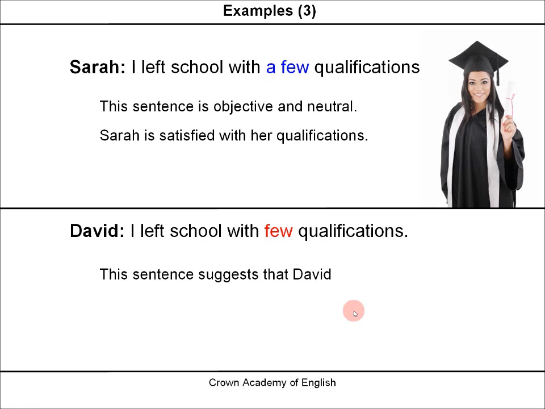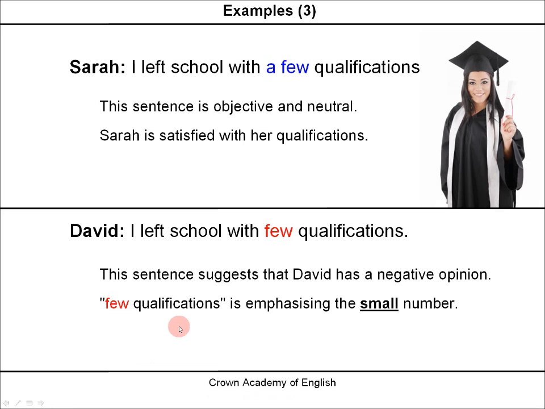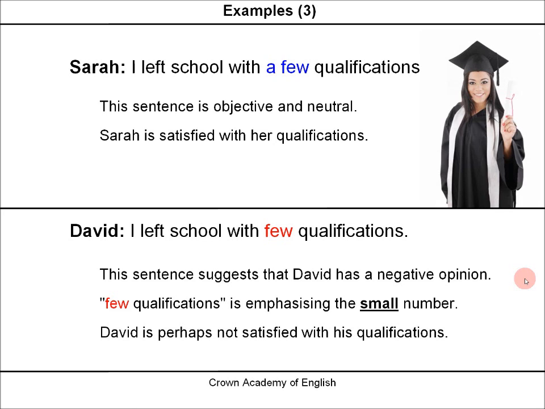Now this sentence suggests that David has a negative opinion. Few qualifications is emphasizing the small number. David is perhaps not satisfied with his qualifications.